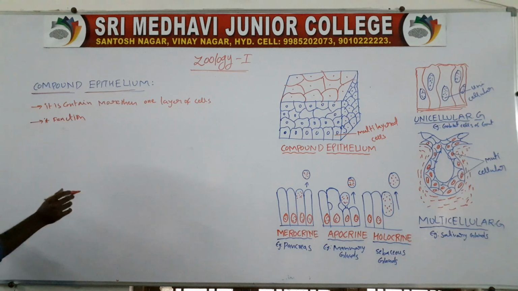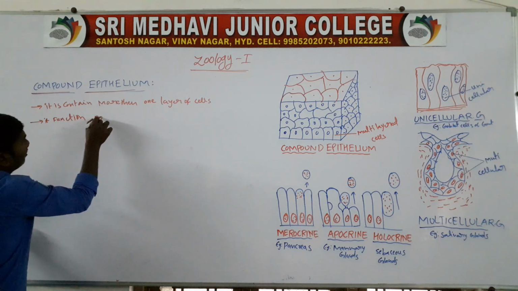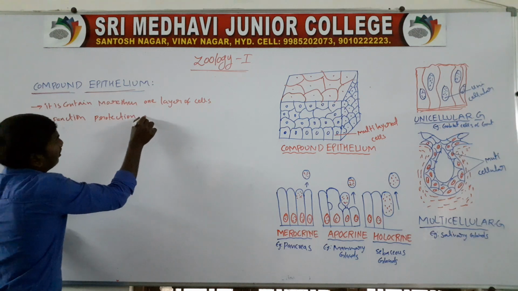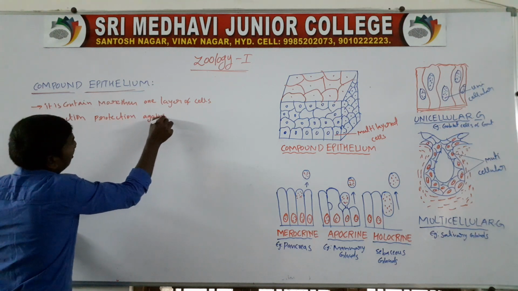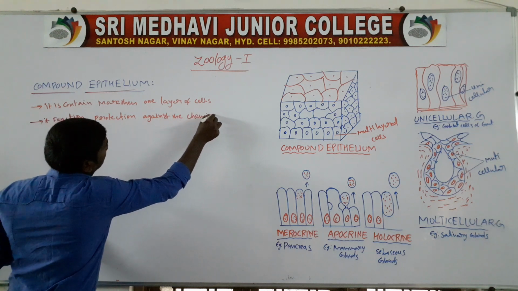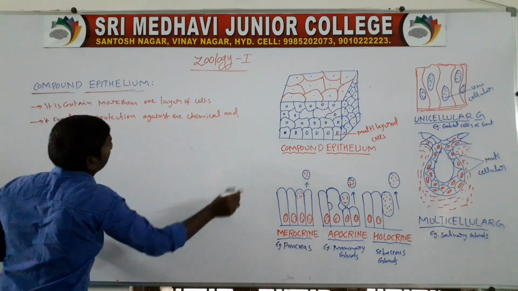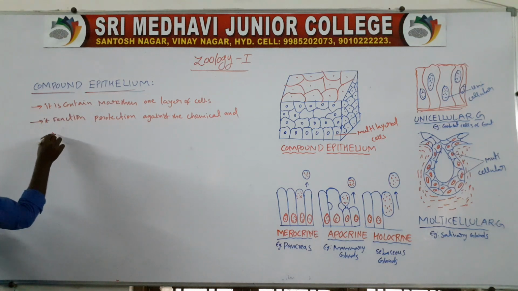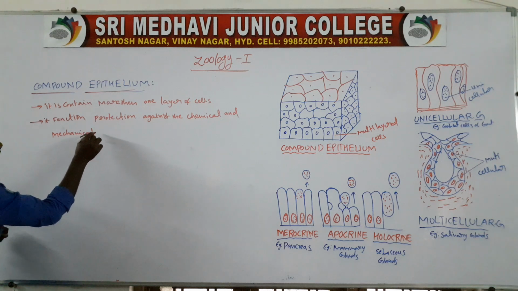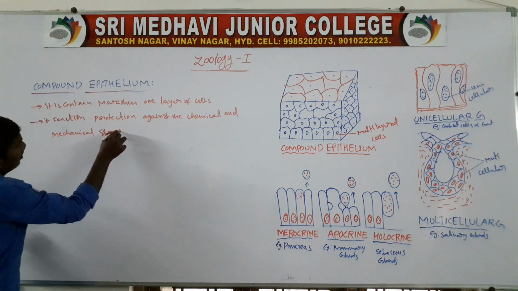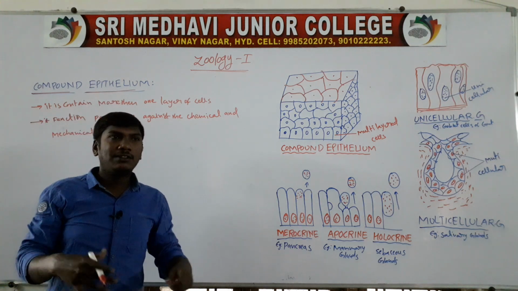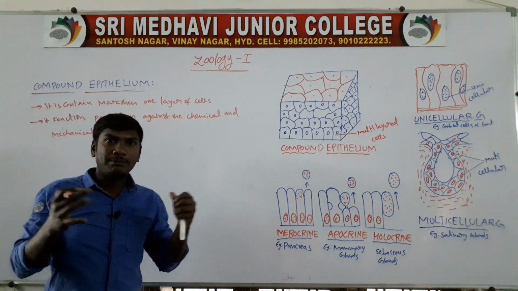Its function is protection against chemical and mechanical stress. So they protect from chemicals and from mechanical stress.